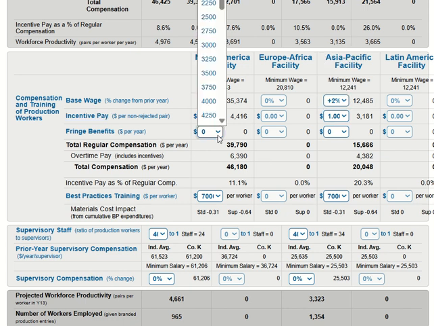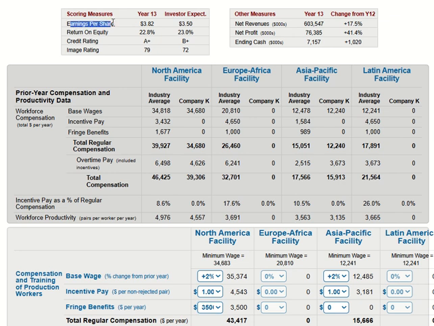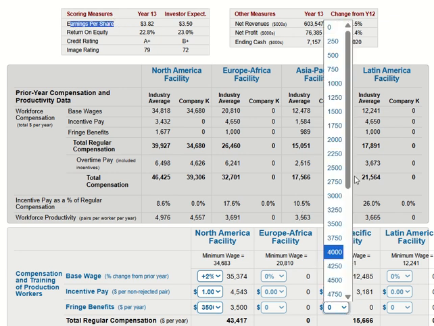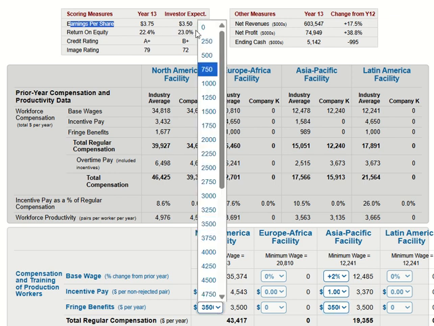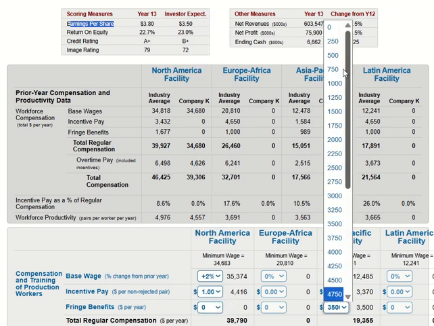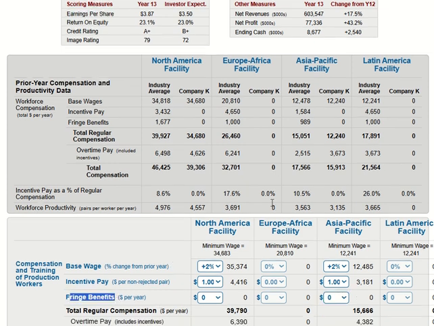About fringe benefits, I think we need to select 0, because if you spend more on this, the earnings per share will reduce. We need to pay more money for the workers, and that's why earnings per share for investors will reduce. So in this situation, I will put 0, and that's it for fringe benefits.